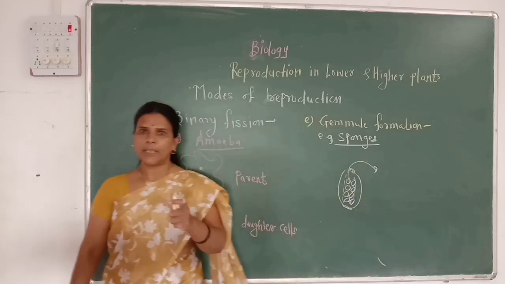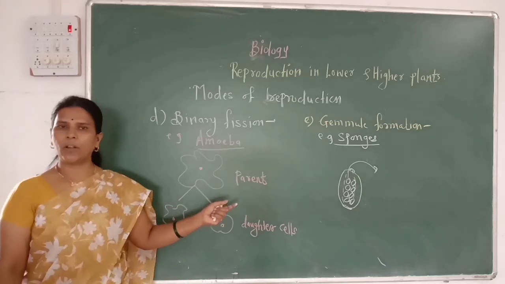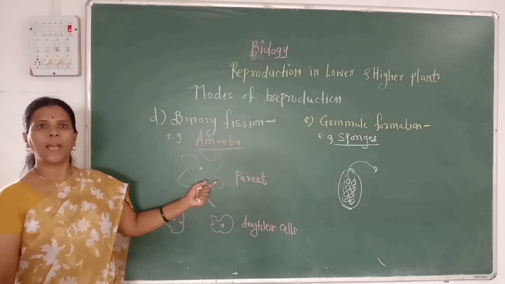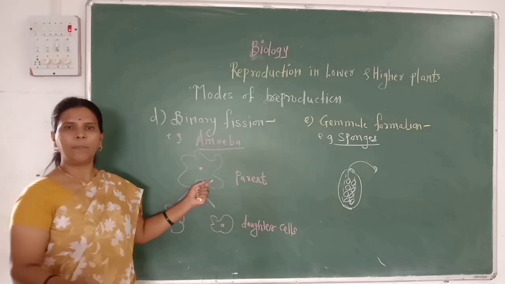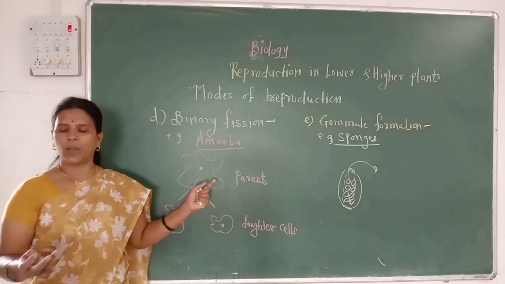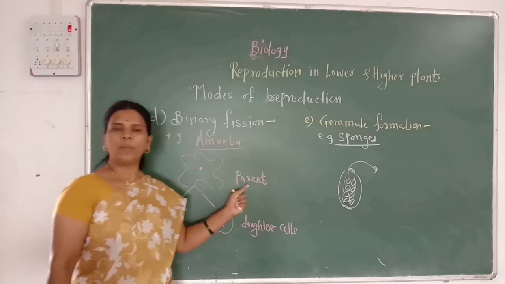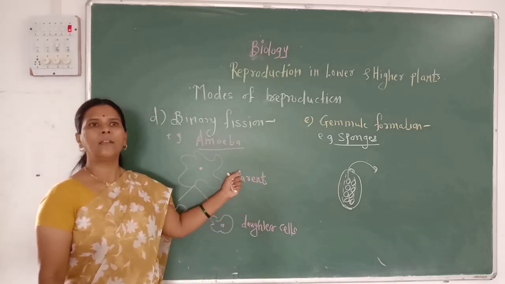Thus, we actually see the different modes of reproduction in lower organisms. The first method is fragmentation, which is mainly present in algae like Spirogyra. The second method is formation of bud, called budding, which we observed in yeast.